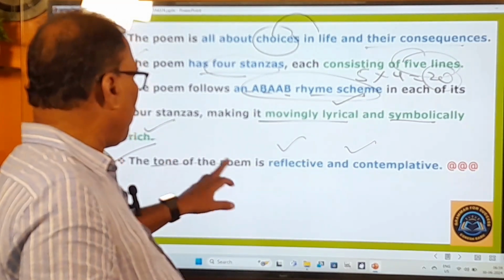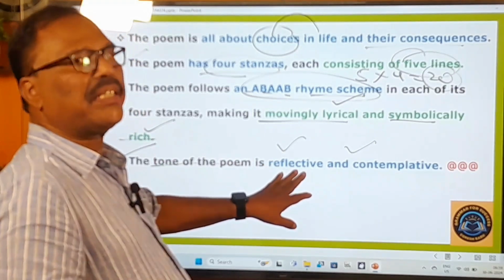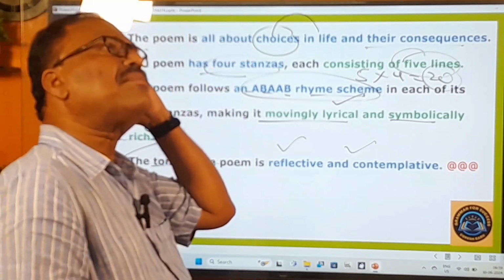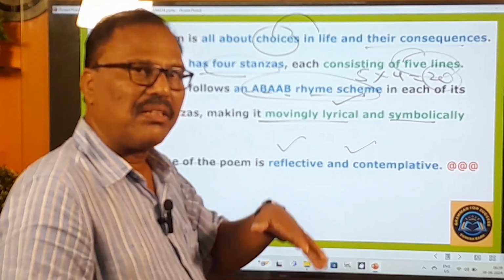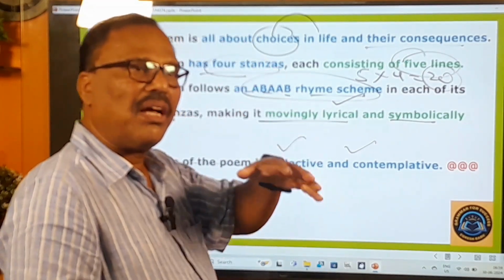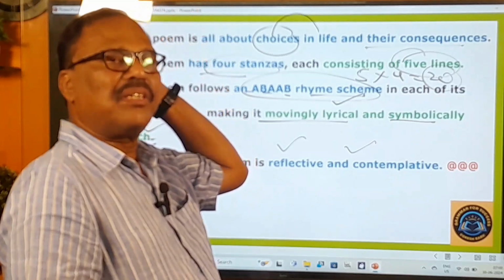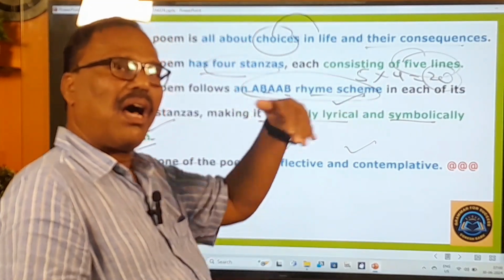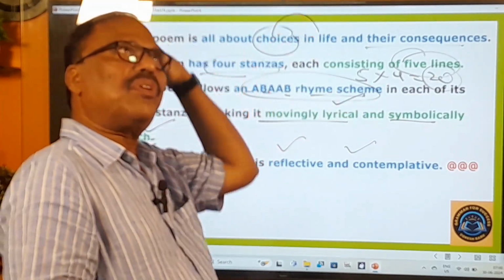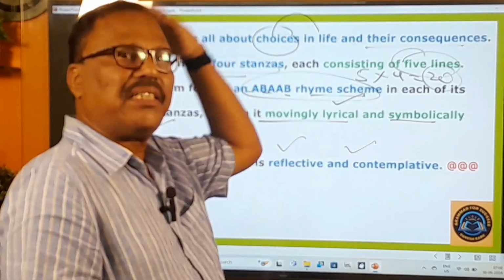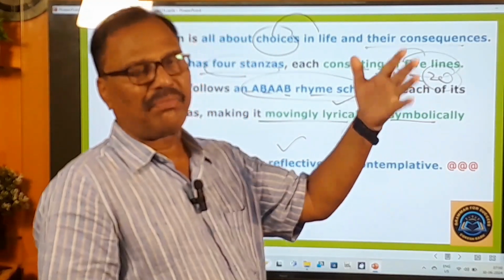See, the mood of the poem or the tone of the poem is reflective. Reflective means thoughtful. Robert Frost was thoughtful about the experience he had faced in the past. He was reflecting on that experience that happened to him in the past. He was thoughtful. He was reflective. He was contemplative.